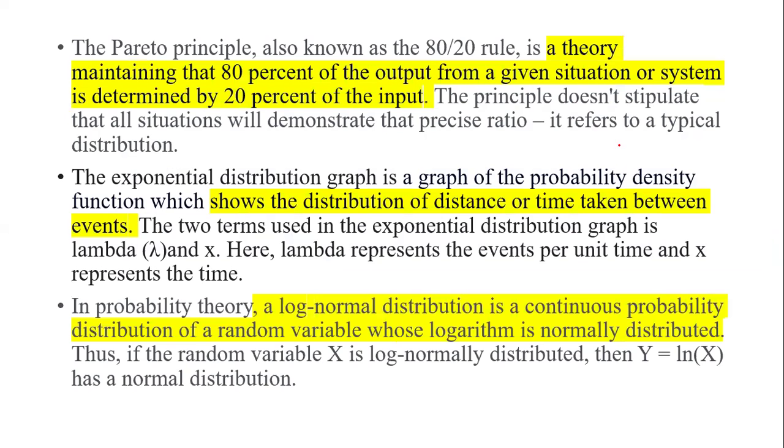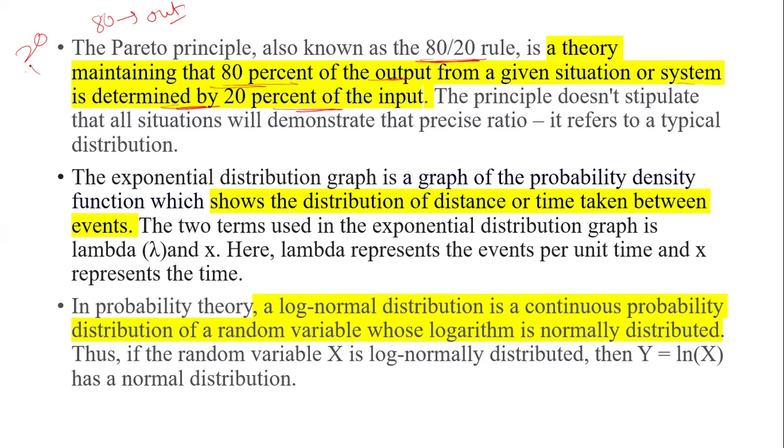Now, what is the Pareto distribution? The Pareto distribution is known as the 80-20 rule. Why? Because the theory maintains that 80% of the output is determined by 20% of the input.